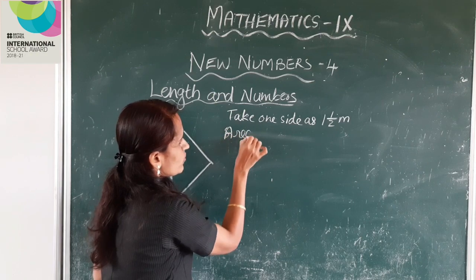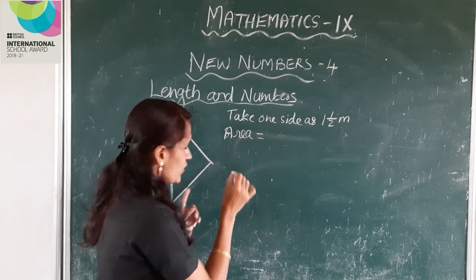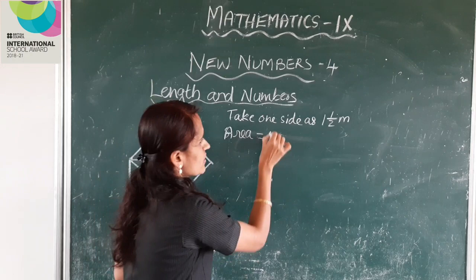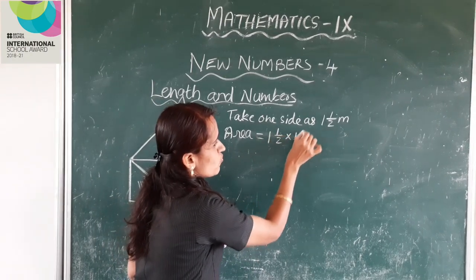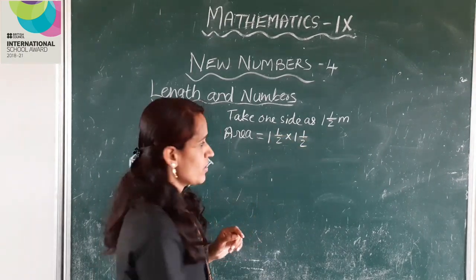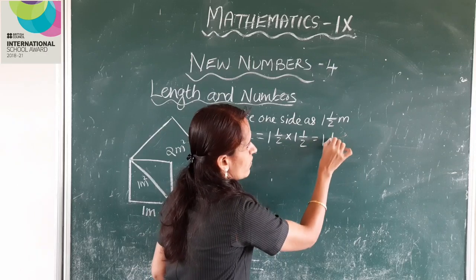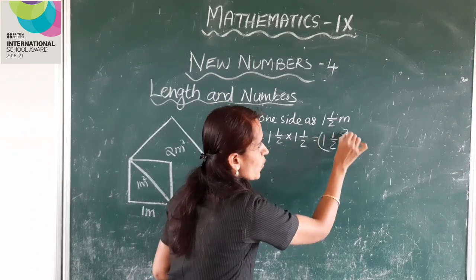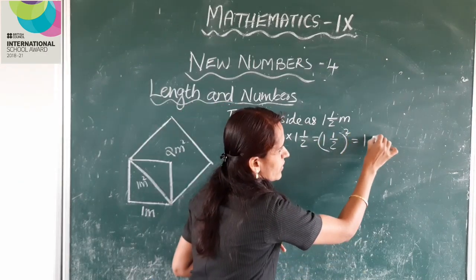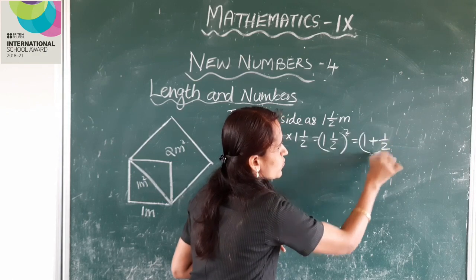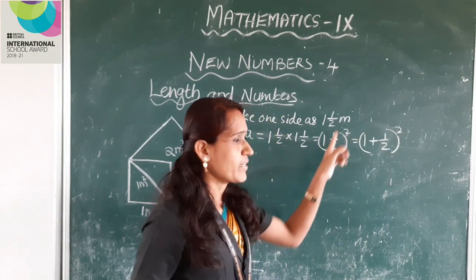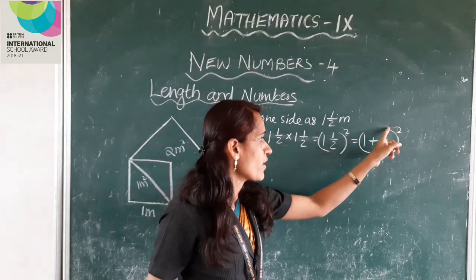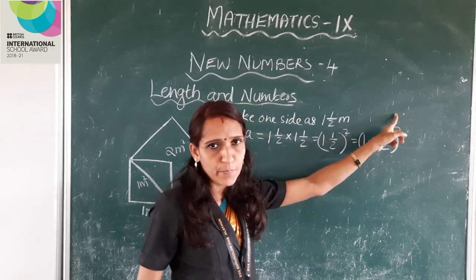Area is equal to side into side, that is 1.5 into 1.5. This can be written as 1 plus 1 by 2 whole square.